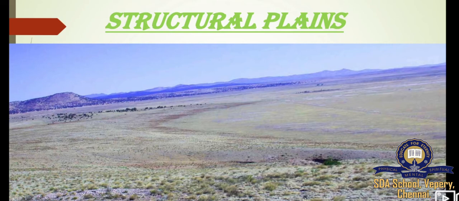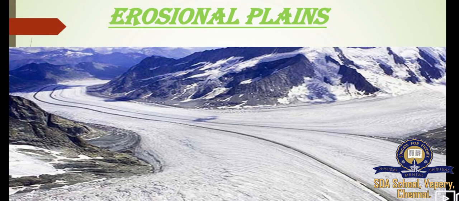Next, erosional plains. We will see what is erosional plain. The erosional plains are formed when elevated lands are worn down to plains by the agents of weathering and erosion. Such plains are also called peneplains.